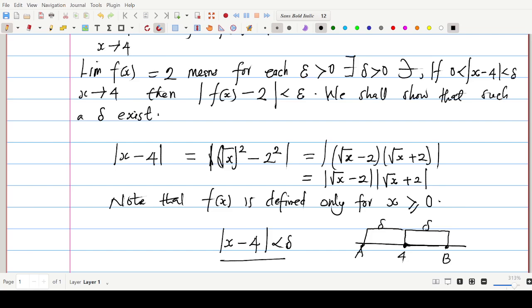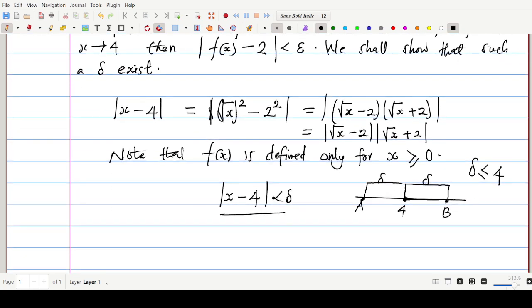Now for this to happen, since the function f of x is defined only for x bigger than or equal to 0, it follows that our delta must be less than or equal to 4. Why did I say so? Now, take notes. This point you see, point B, has a number corresponding to it. How do we get a number? It is by adding this delta to this 4. When you add the delta to this 4, you get the number that corresponds to this point B, in other words, the line coordinate of the point B.